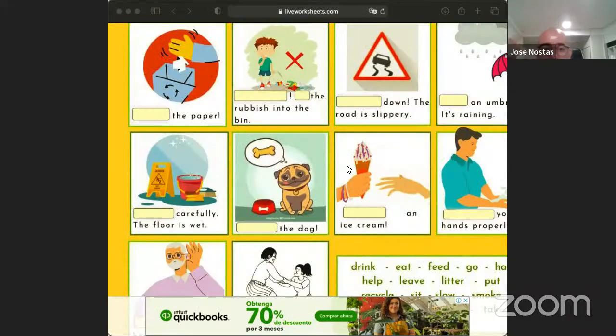Complete these sentences. Entendido. Okay. Can you see my screen, teacher? I can see your screen. Thank you very much.